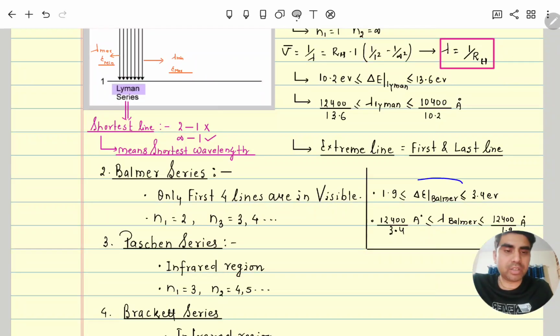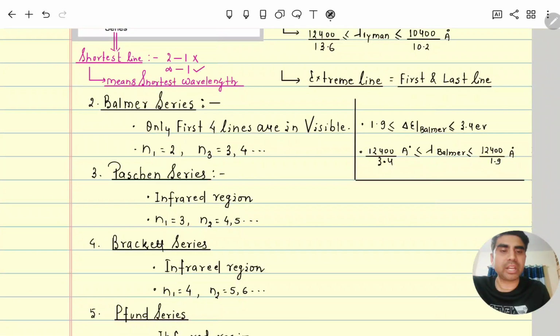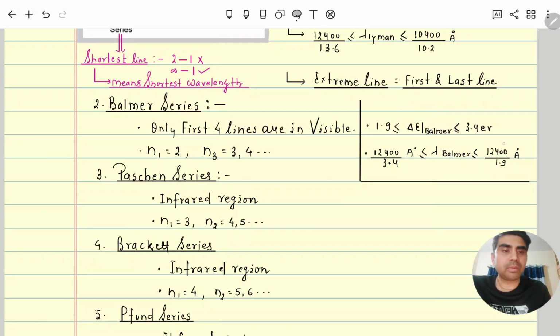Similarly here also we can calculate the energy difference. The maximum energy difference, from infinity to n is equal to 2, will be 3.4, and the minimum energy difference, when the electron is coming from n is equal to 3 to n is equal to 2, will be 1.9 electron volt. And similarly we can calculate the wavelength range also: 12400 divided by the minimum energy gives the maximum wavelength, and 12400 divided by 3.4 gives the minimum wavelength, in angstrom.